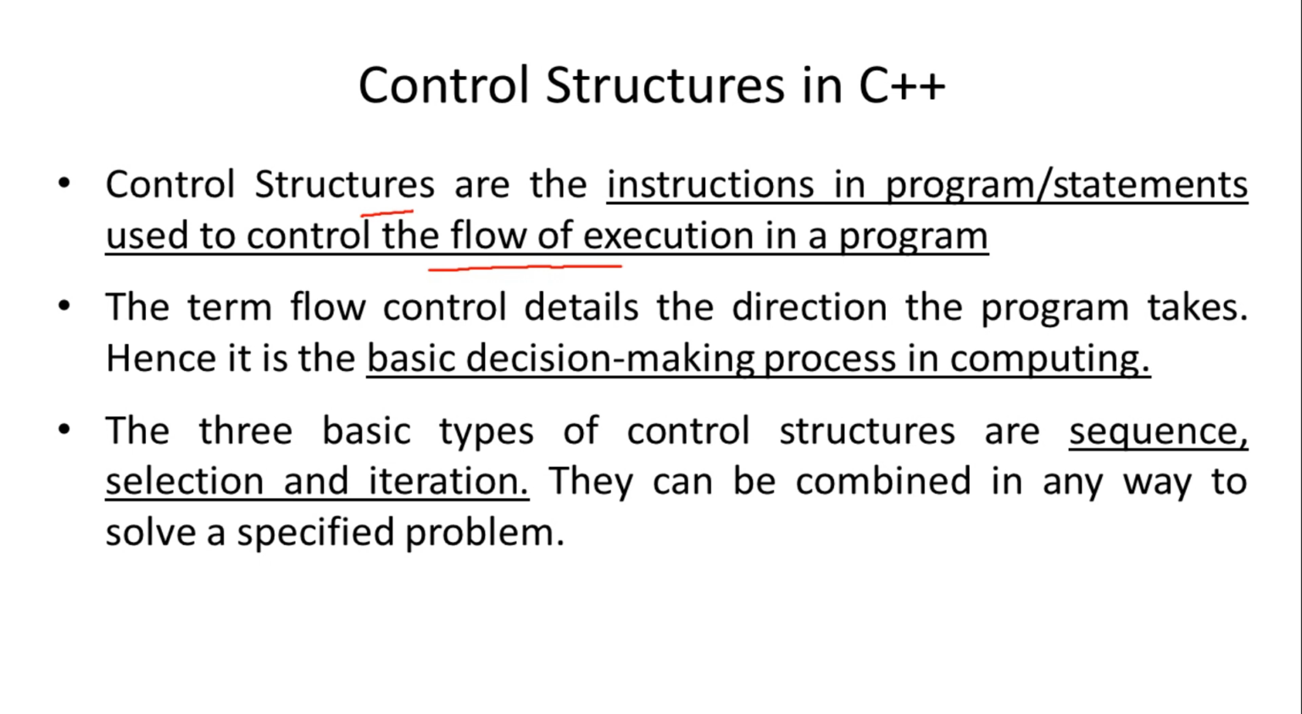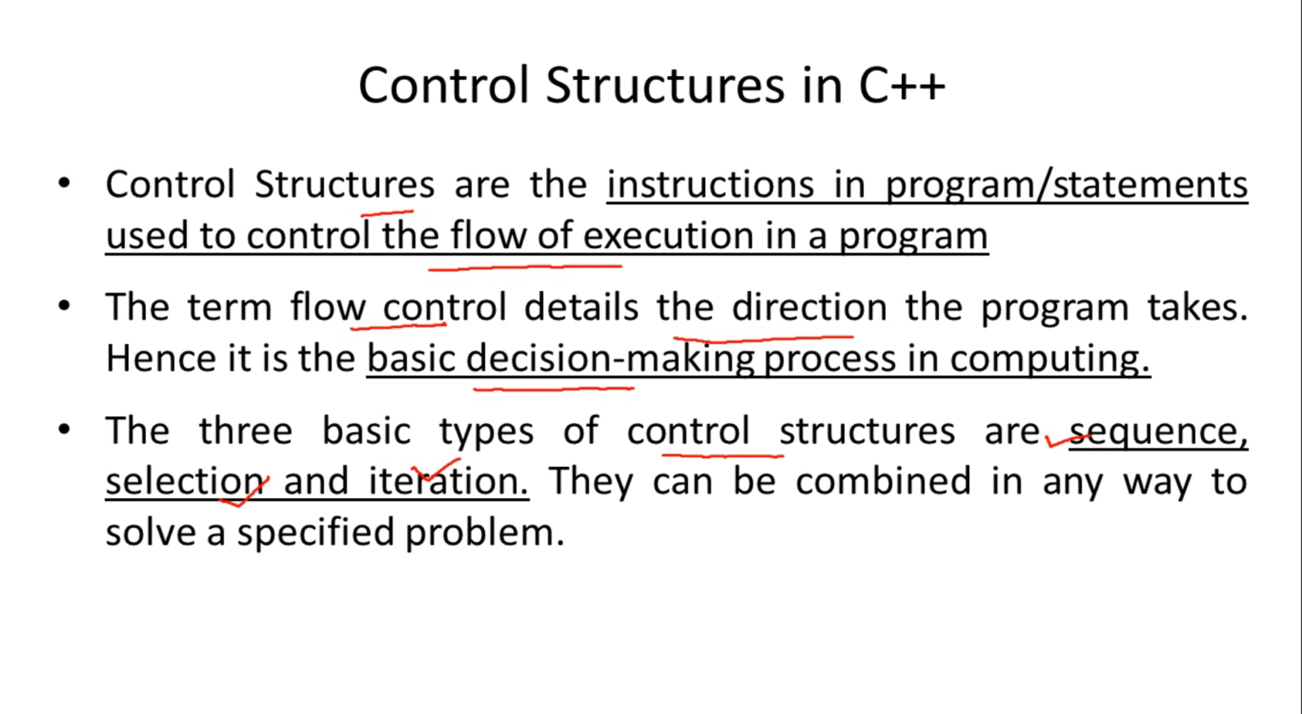So what is program flow control? It is the direction the program takes depending upon the situation, and hence it is the basic decision making process in computing. Basically, there are three types of control structures: first is sequence, second is selection, and third is iteration.